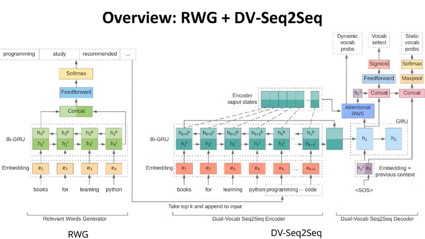The sequence-to-sequence model handles the dynamic vocabulary through an attentional relevant word selector module. To generate an output word, our sequence-to-sequence model produces three things: a probability distribution over the dynamic vocabulary, a probability distribution over the static vocabulary, and a single binary value representing the probability of selecting the next word from the dynamic vocabulary.